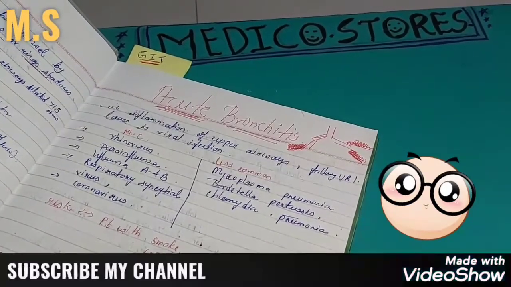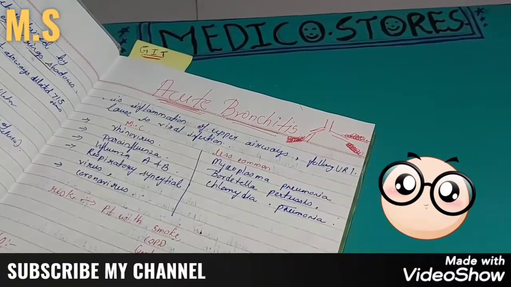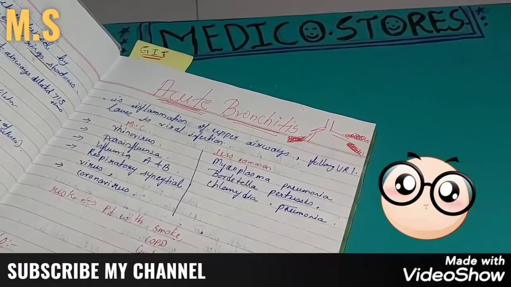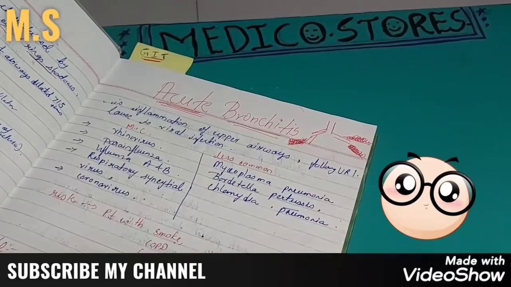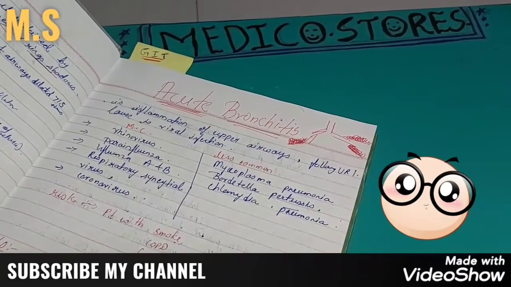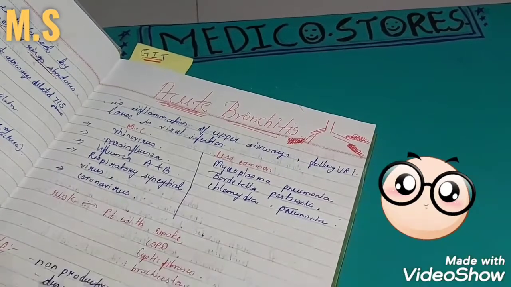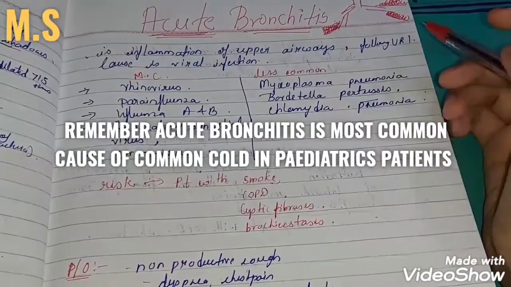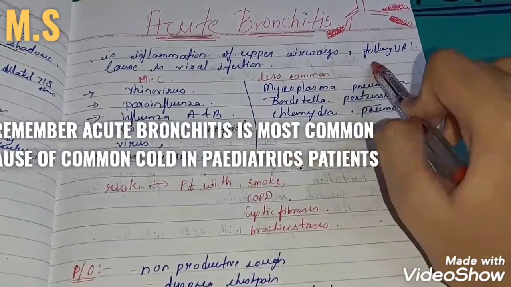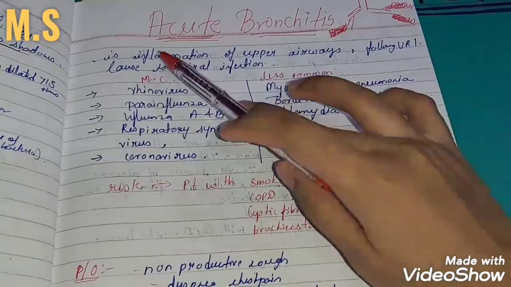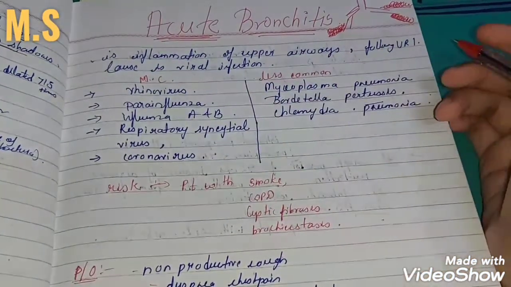So our today's topic is going to be on pulmonary disease, and one of which is acute bronchitis. So we will be discussing the cause of acute bronchitis, its complaints, signs and symptoms, diagnosis, treatment. So let's get started. So what is acute bronchitis? Acute bronchitis is the inflammation of the upper airways following the upper respiratory infection. Causes of it is mainly viral infection, and sometimes it can be a bacterial though.